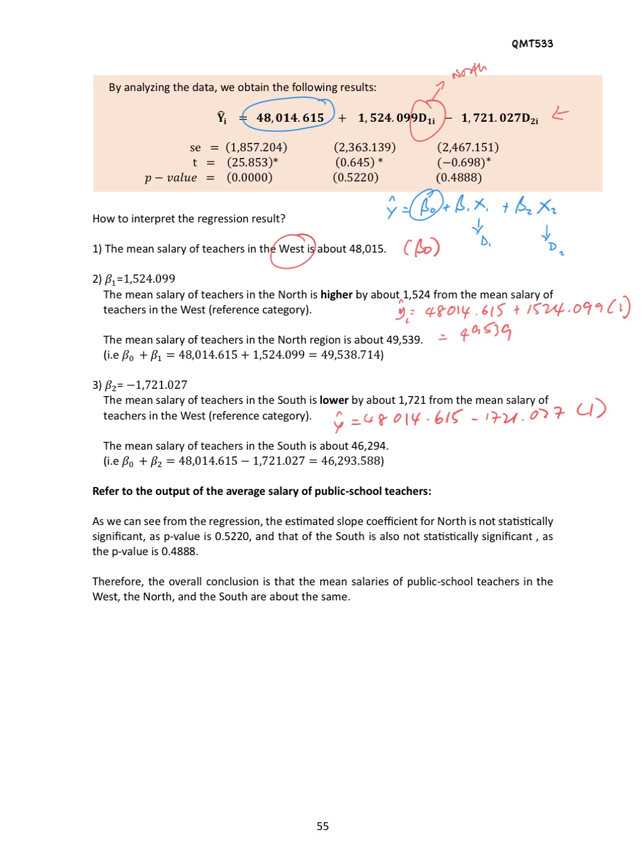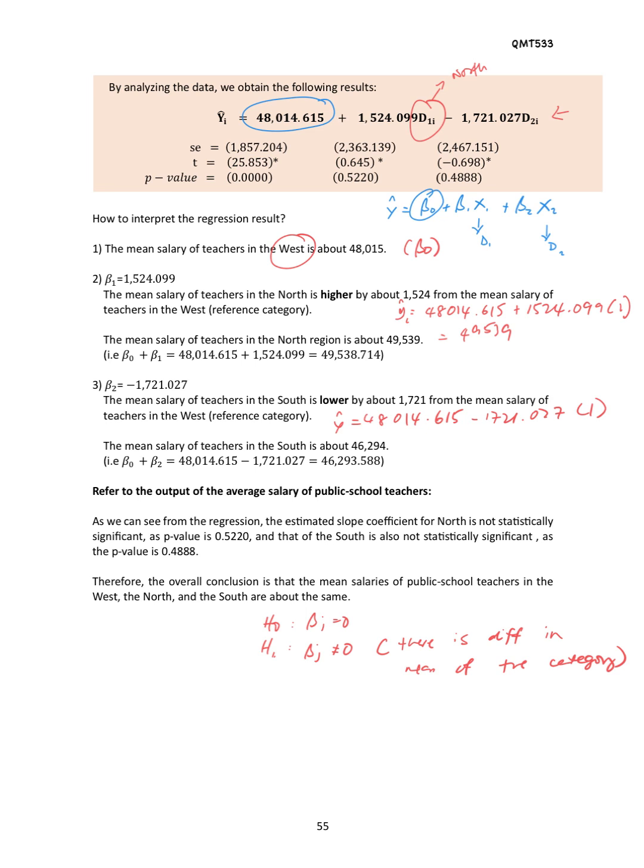So for our hypotheses, H naught is beta j equals 0, and H1 is beta j not equals 0. For H1, we say that there is a difference in the mean between the categories, in this case the mean of the salary.